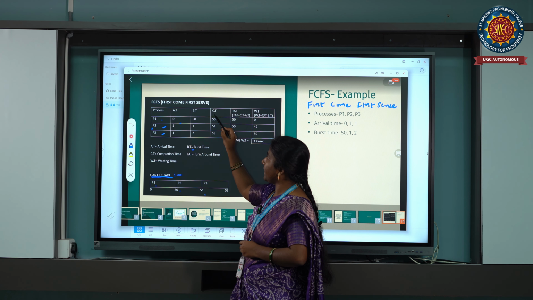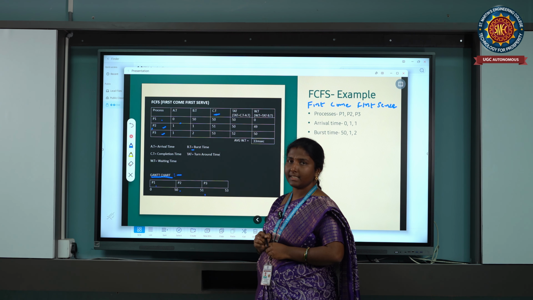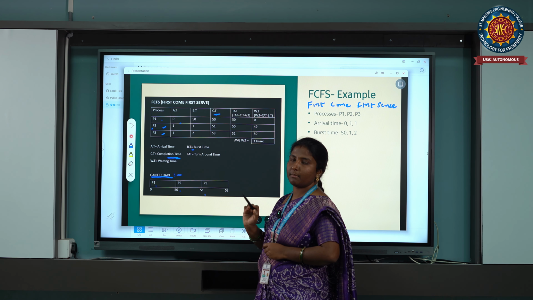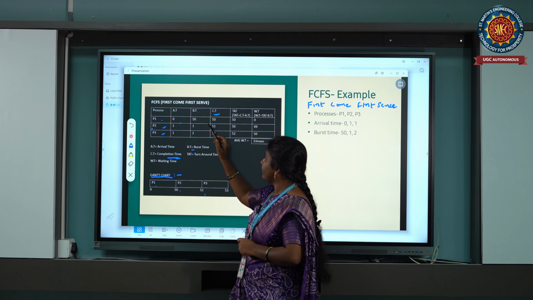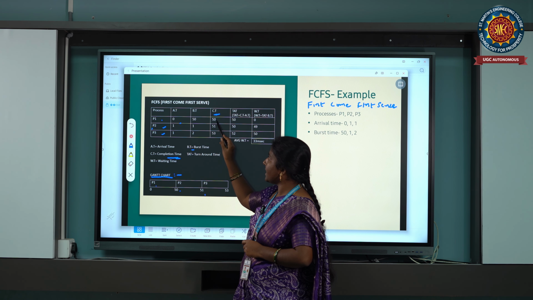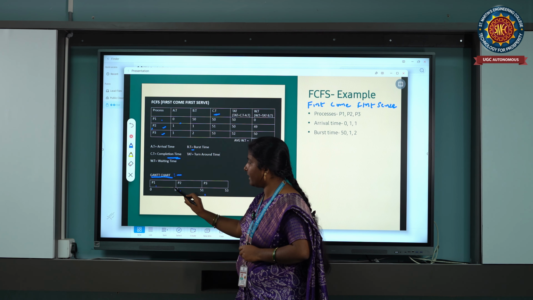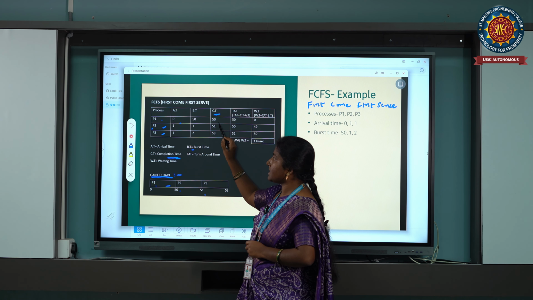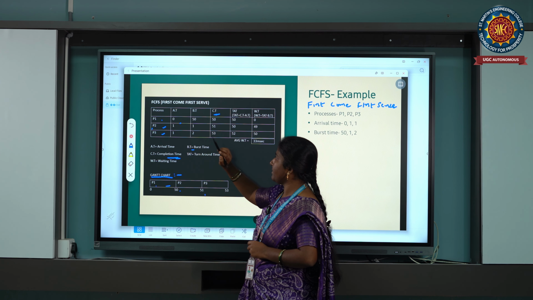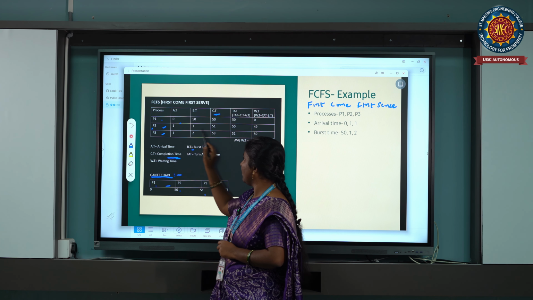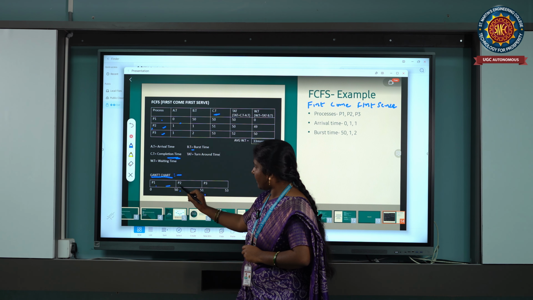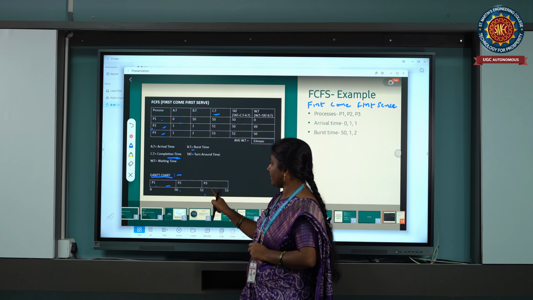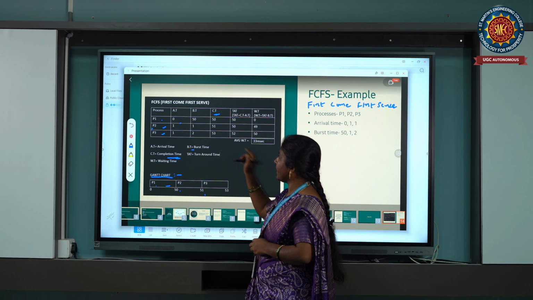Now, let us calculate what CT is. CT is nothing but the completion time. How are we going to calculate the completion time for each process? For the process P1, the completion time is given as 50, because it has been executing for 50 milliseconds. That is why we have written P1 as 50 milliseconds. Now P2 is given as 51. See how much time it takes to complete its execution, 51. Next, P3 is 53. This is the completion time we have to calculate.